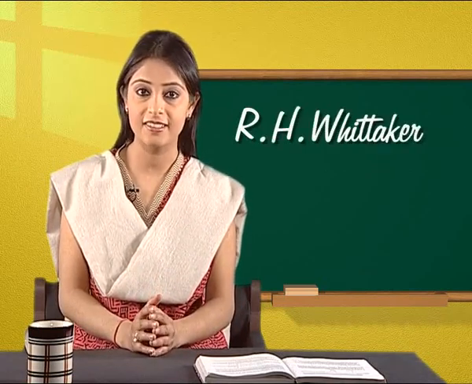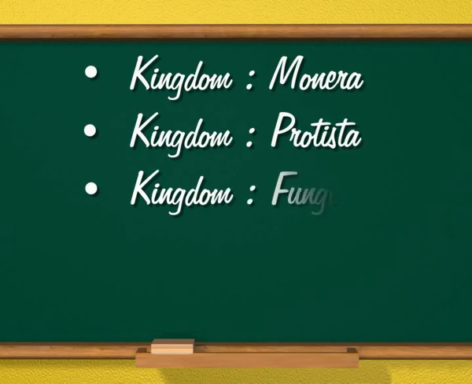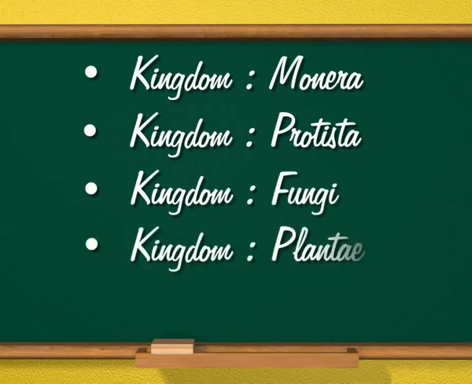Hello students, I welcome you all to today's lesson about kingdom fungi. Students, as you know, the 5-kingdom system of classification was proposed by R.H. Whittaker in the year 1969. Whittaker classified the living organisms into 5 kingdoms, namely Kingdom Monera, Kingdom Protista, Kingdom Fungi, Kingdom Plantae, and Kingdom Animalia.